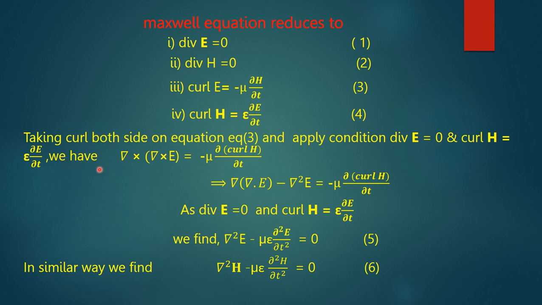Then we have curl of curl E equals minus mu del t of curl H. We expand it by the vector identity, which is gradient of del dot E minus del squared E, that is equal to minus mu into del t curl H.